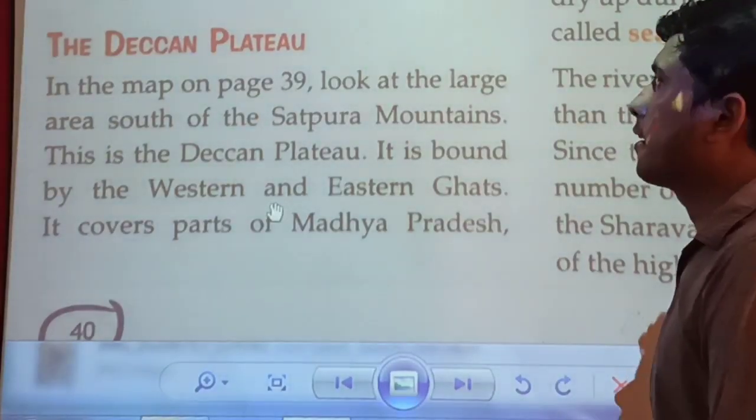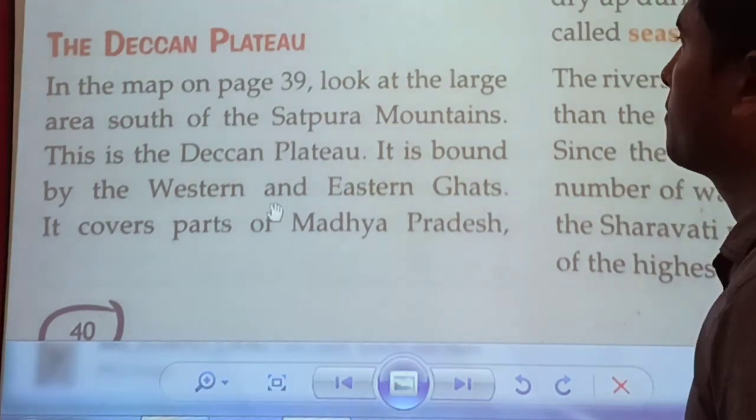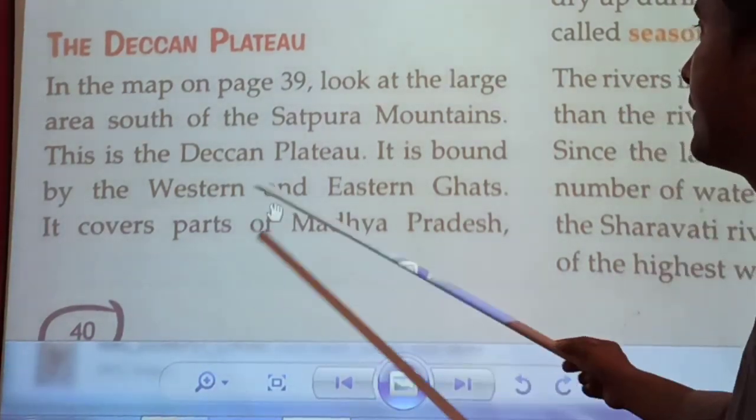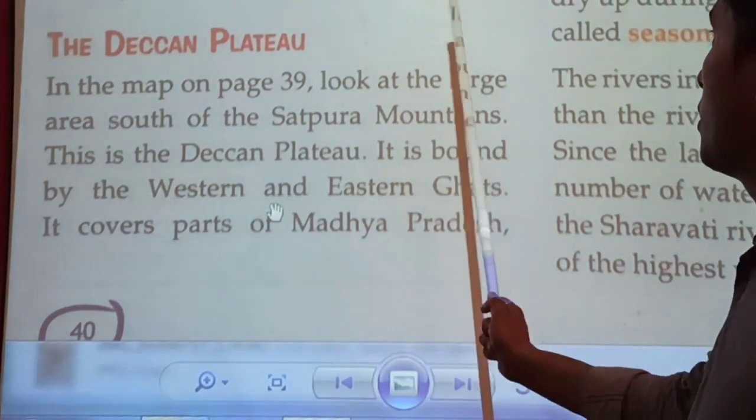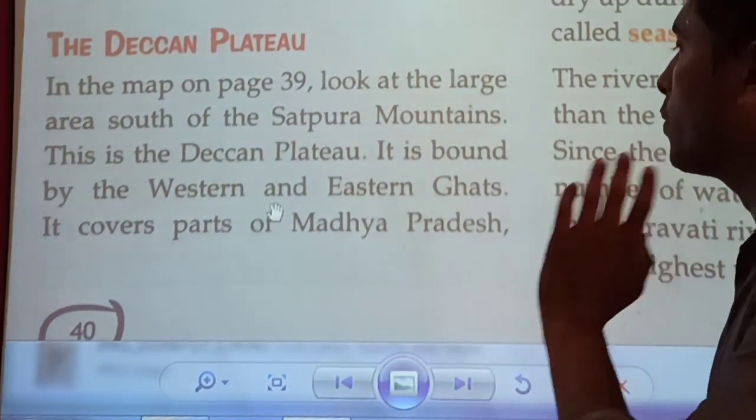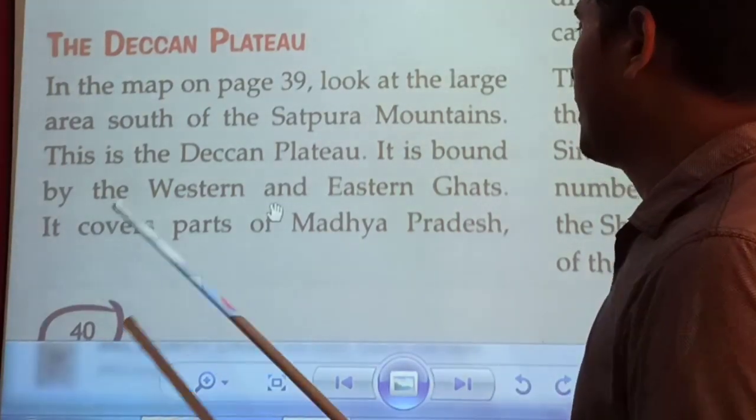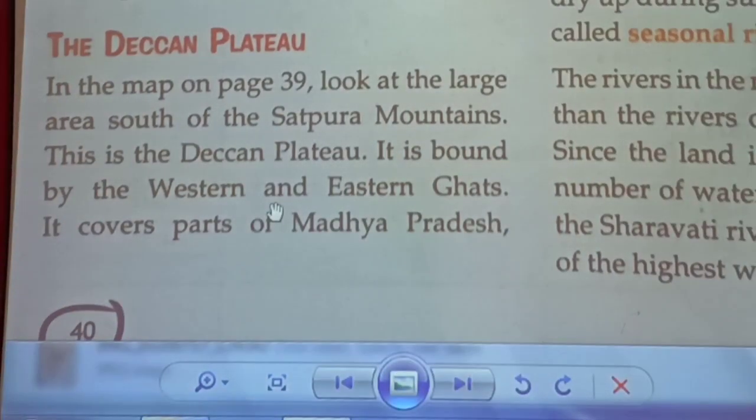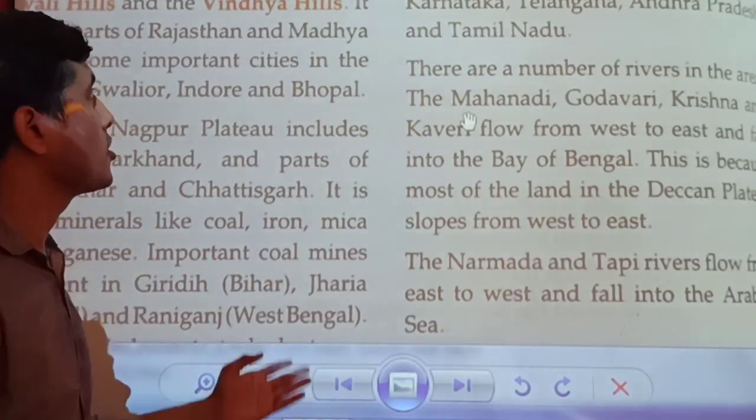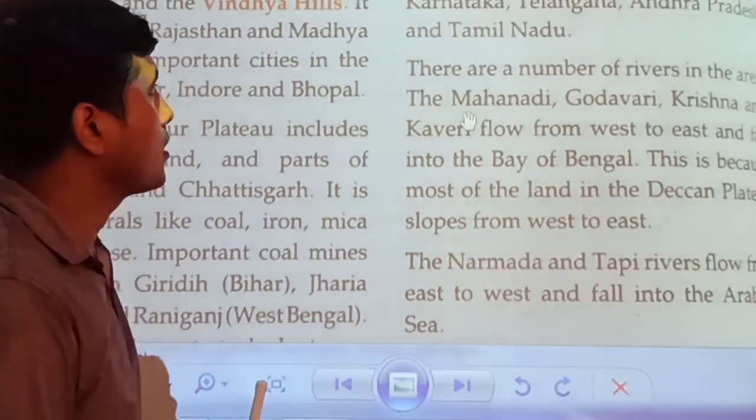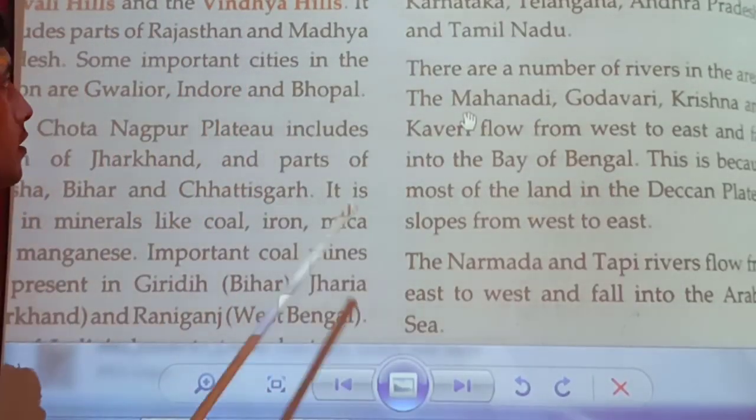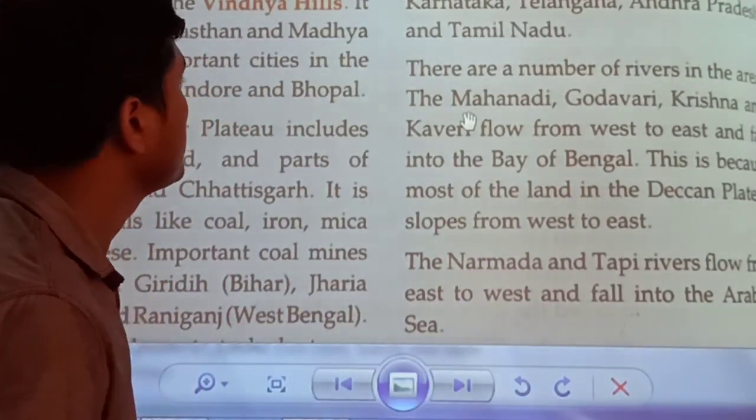So students, let's start reading about the Deccan Plateau. In the map on page number 39, look at the large area south of the Satpura mountains. This is the Deccan Plateau. It is bound by the Western and Eastern Ghats. It covers parts of Madhya Pradesh, Chhattisgarh, Odisha, Maharashtra, Karnataka, Telangana, Andhra Pradesh and Tamil Nadu. So these are the states which come under the Deccan Plateau.